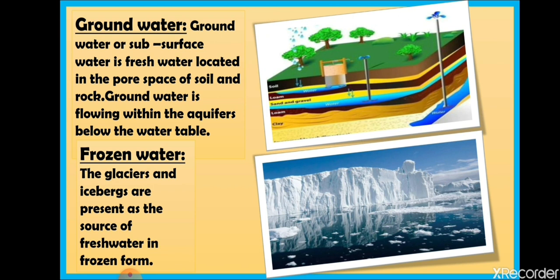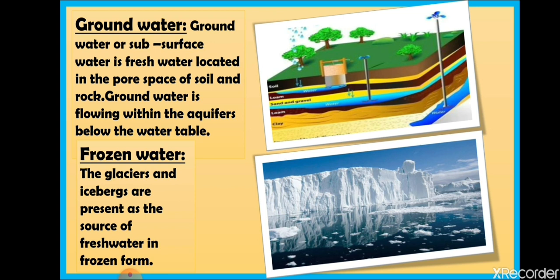Another source of fresh water is the glaciers and the icebergs also, from where we get fresh water. So this is all about the sources of water and the distribution of water on the surface of the earth. Lakes, ponds, rivers and streams are the sources of fresh water. This water is salt free, or a very small amount of salt is present in it, and it accounts for less than half a percent of the world's water supply.